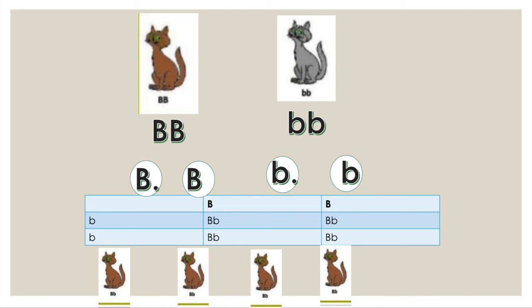Now you will see that all the children are going to be brown. This is because the big B and the small b are combined for all the combinations. Here, big B is the dominant allele and you have it as brown. So all the children will be brown.